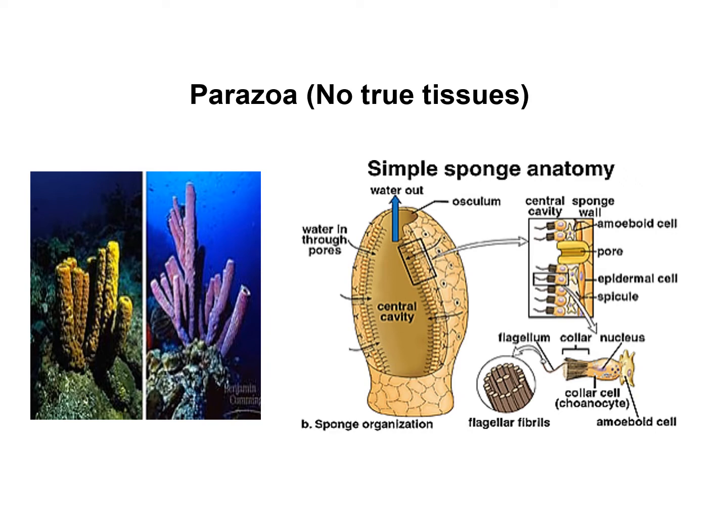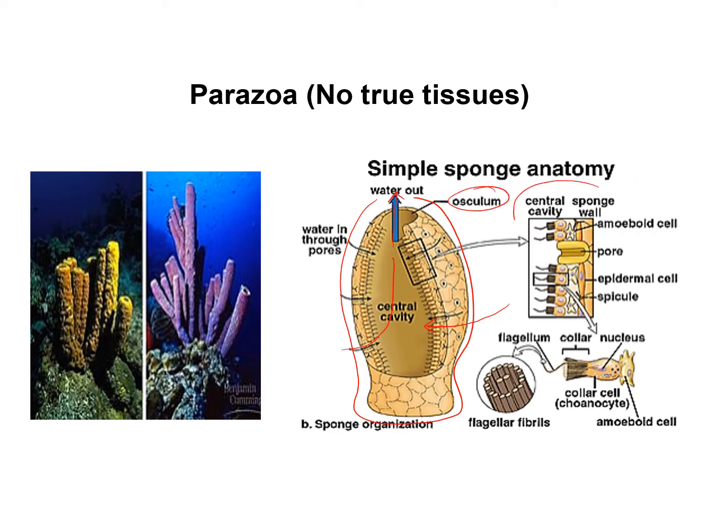So, a very simple structure of a sponge, in which water gets into the body through pores, porous cells or porous tissues, and then the water flows in the organism and out of the body through an opening called the osculum.